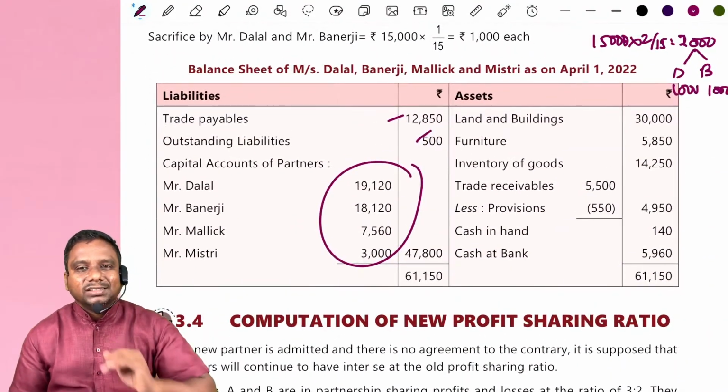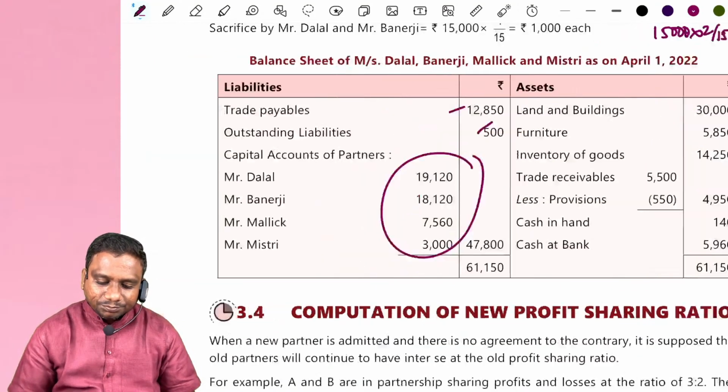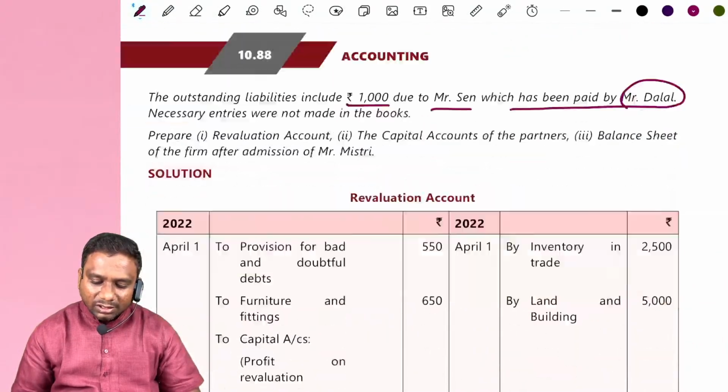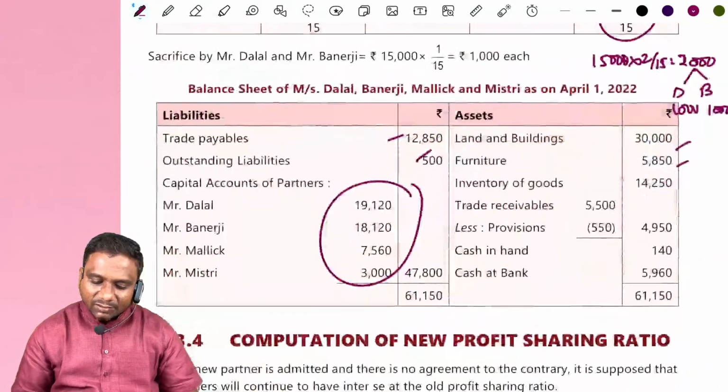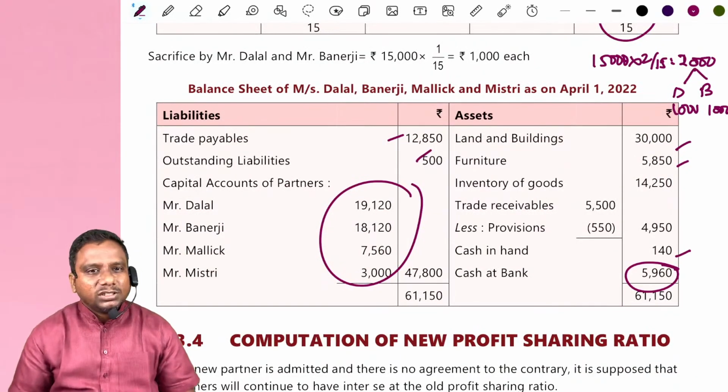After that, look at the assets one by one. Land and building increase. Furniture decrease. Inventory increased compared to the previous amount. Trade receivable decrease. Cash balance same. They have taken in bank. How much amount did he contribute?